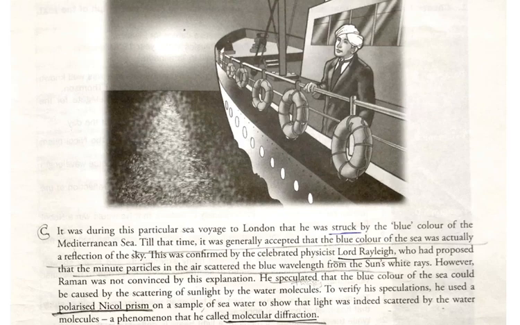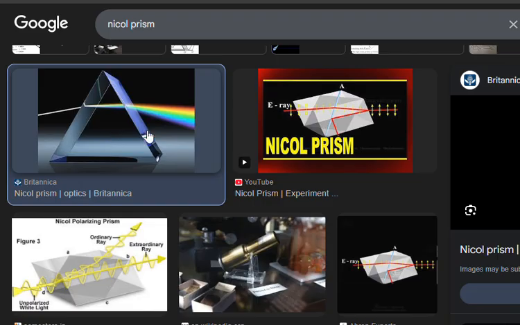Okay, to verify this speculation he used a polarized Nicol prism. So a prism like the Nicol prism, you all know how it will look. I'll show you the picture also so that you can get an idea. So if you look here, this is the Nicol prism. Okay, it will look like this.